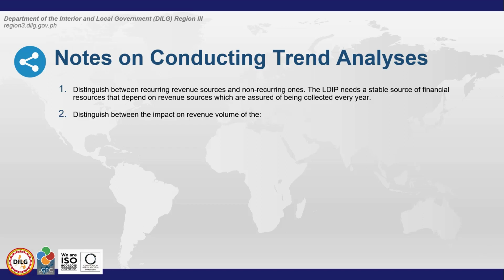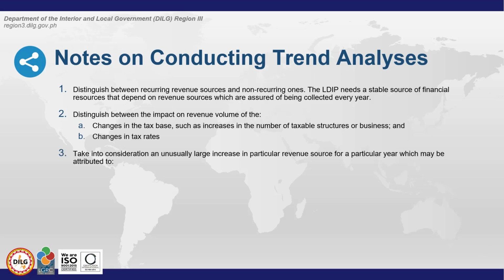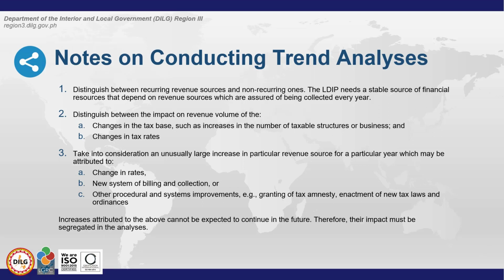Number two, distinguish between the impact on revenue volume of the following: changes in the tax base, such as increases in the number of taxable structures or businesses, and changes in tax rates. Number three, take into consideration an unusually large increase in a particular revenue source for a particular year, which may be attributed to change in rates, new system of billing and collection, or other procedural and systems improvements such as granting of tax amnesty, enactment of new tax laws and ordinances.